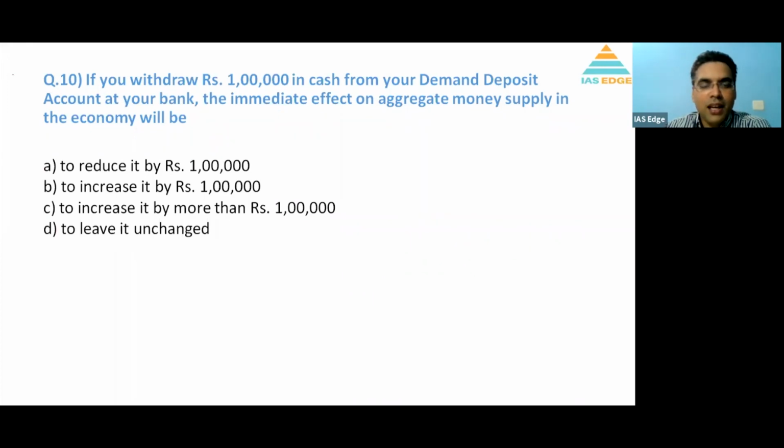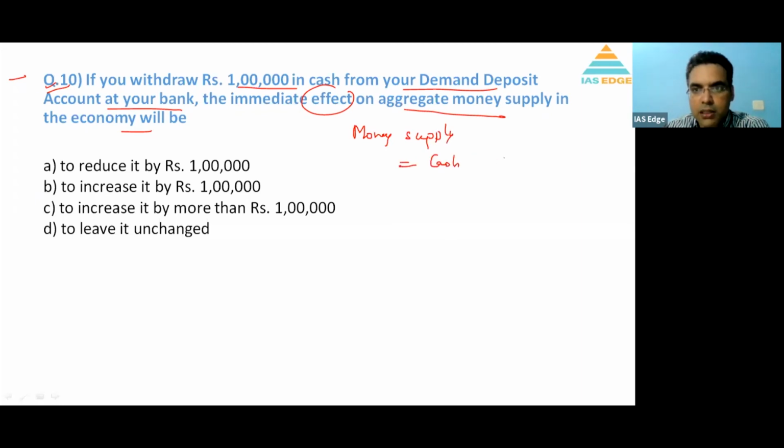Now, a very good question, a common basic question of economics. If you withdraw 1 lakh in cash from your demand deposit account at your bank, the immediate effect on the aggregate money supply in the economy will be. Now, what is the definition of money supply? Money supply equals cash with people, that is cash in circulation, plus bank deposits. This is the net figure. It can be demand deposit, time deposit, whatever. Now how does money supply change?